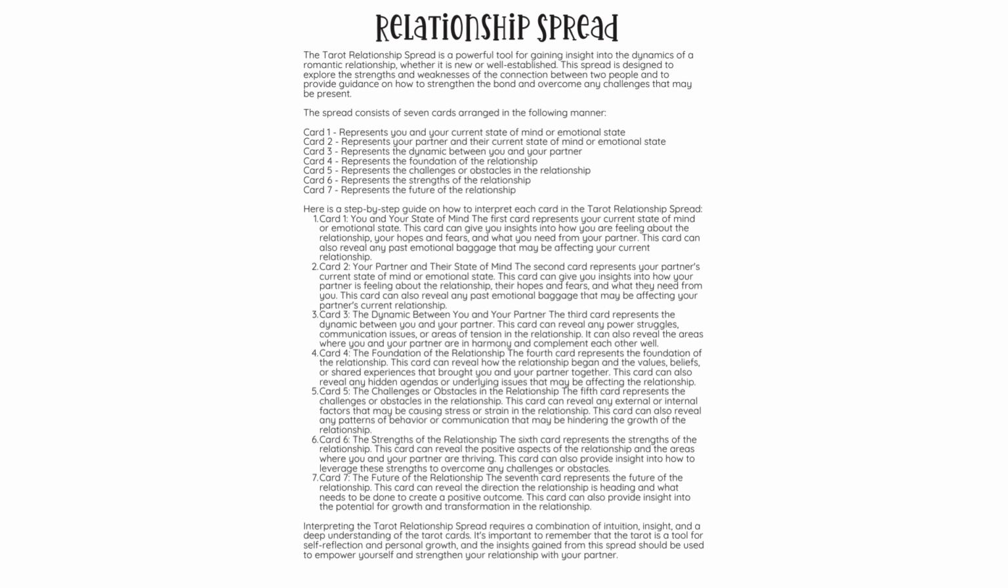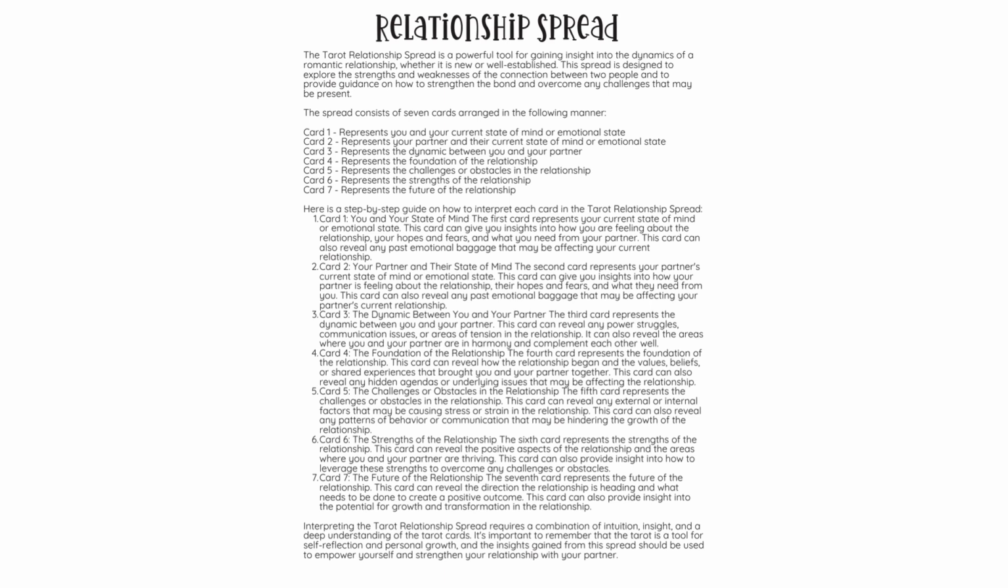Card 1 represents you and your current state of mind or emotional state. Card 2 represents your partner and their current state of mind or emotional state. Card 3 represents the dynamic between you and your partner. Card 4 represents the foundation of the relationship.